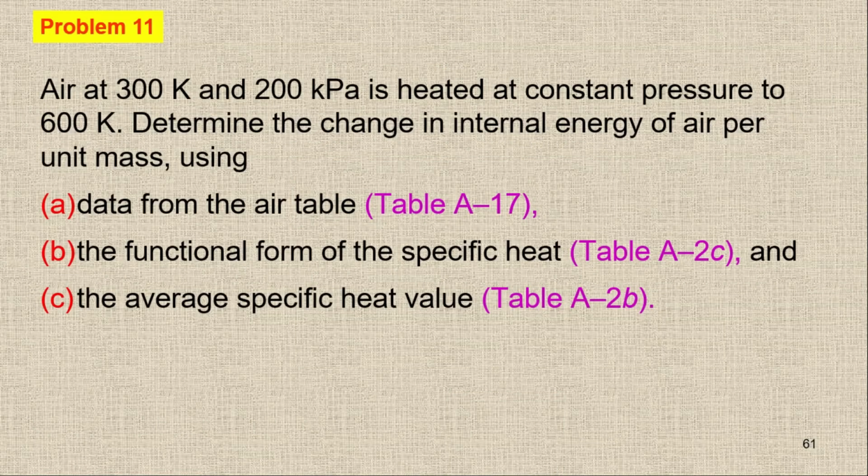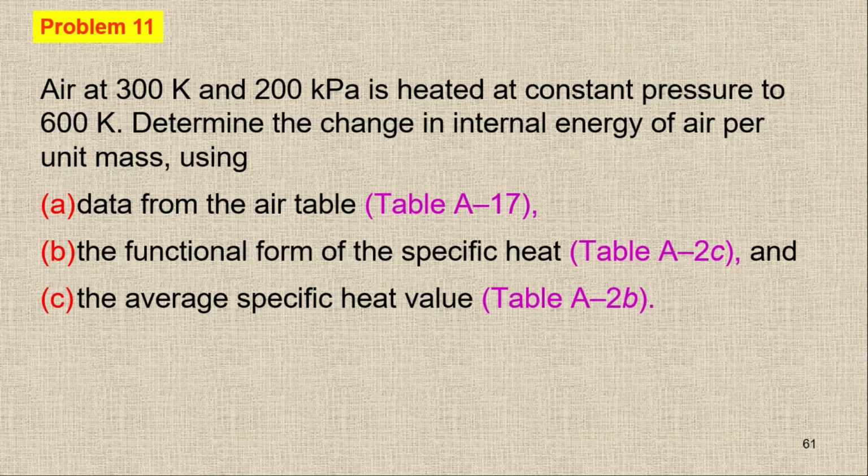So here we have a problem. We have air at 300 Kelvin and 200 Pascal. Now this air is heated at constant pressure to 600 Kelvin. So basically the temperature is changed from 300 Kelvin to 600 Kelvin. The question is, we have to determine the change in the internal energy of air per unit mass. Means you have to find the internal energy, delta U, of air per unit mass, so specific internal energy.